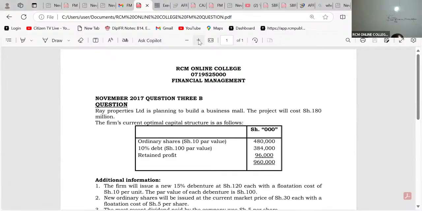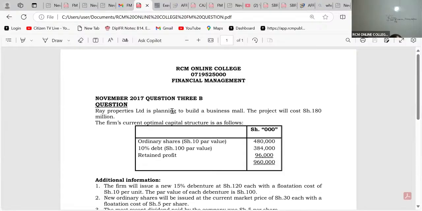It's quite an old question. Old is gold, always. Old is gold. November 2017, question number 3B. This question will expose us a lot to capital structure decisions, to cost of capital questions. Most importantly, this concept of WMCC, weighted marginal cost of capital.